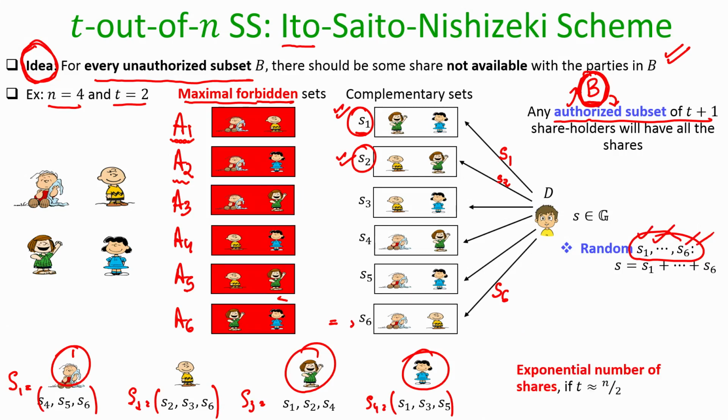So this is again a very interesting construction of T out of N secret sharing, but the problem here is that it requires an exponential number of shares. Why?